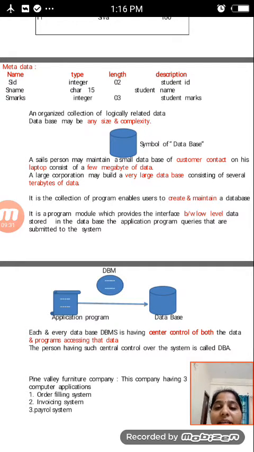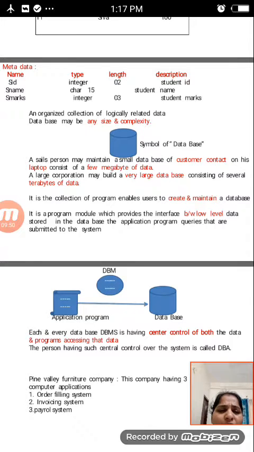A salesperson may keep a small database of customer contacts on his own laptop, consisting of a few megabytes of data.